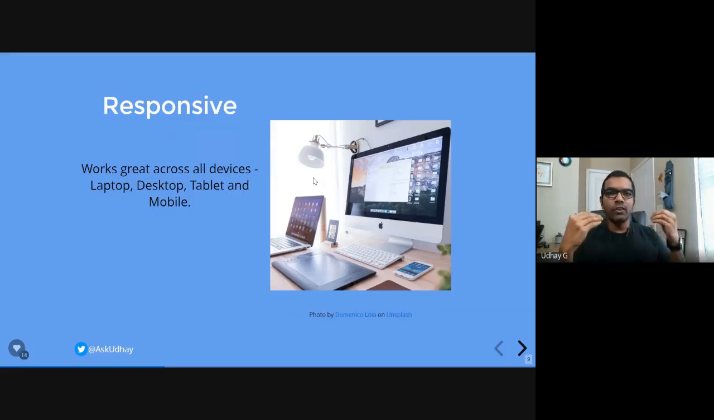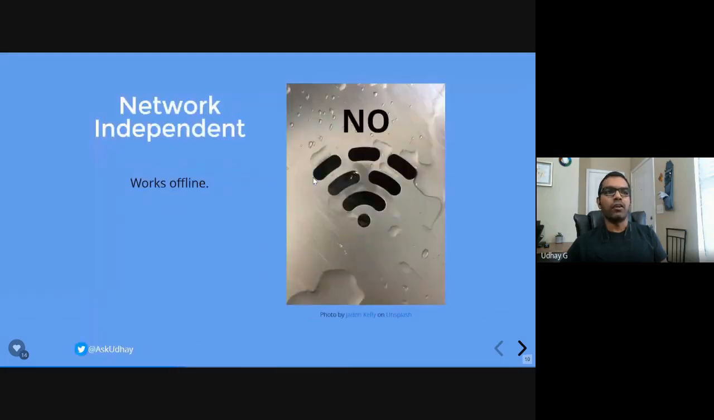Then only the user will at least think for a moment, okay, I'm accessing the same app everywhere, and the branding looks similar, and it's look-alike, right? So you need to make sure your app is responsive so that it can render across multiple platforms. And network independent. This is one of the important features of PWA.